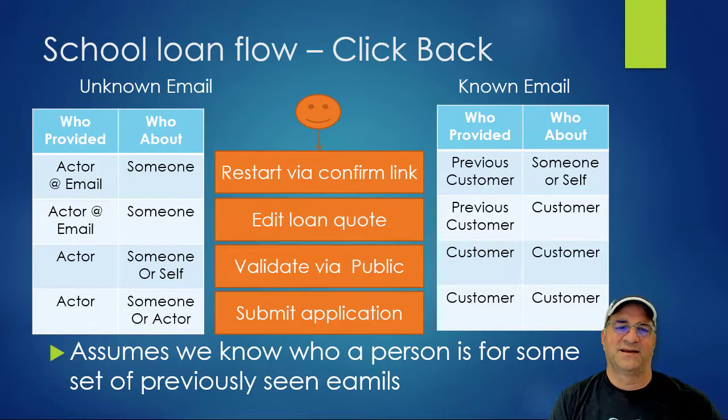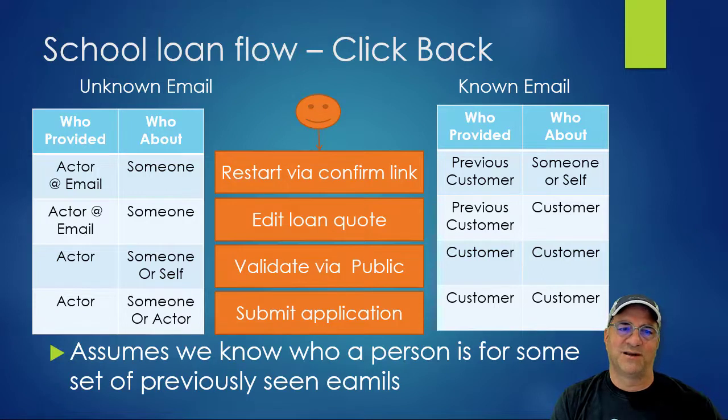And then we validate against public data. We still don't know if it's about us or somebody else. But at this point, we know that the actor that came in, we validated, we think we know who they are, but the school loan may be about them or about somebody else still. It might be complicated to figure that out because, who was it? George Foreman had like three sons named George Foreman. So you don't know at that point. But the trust got up a little bit, right?